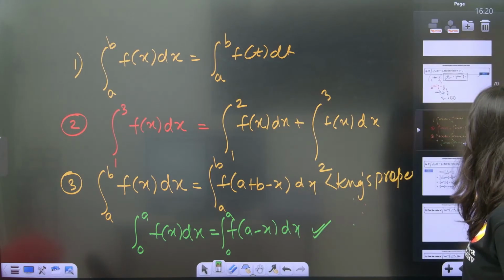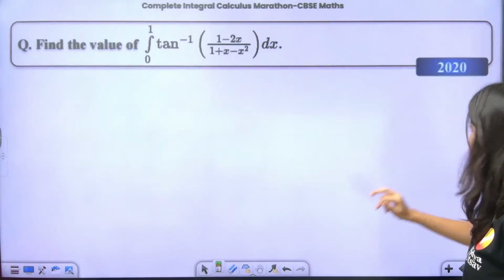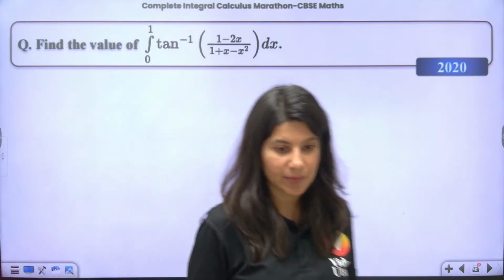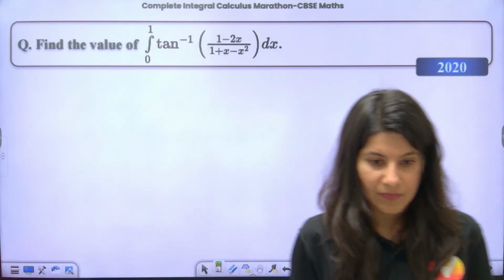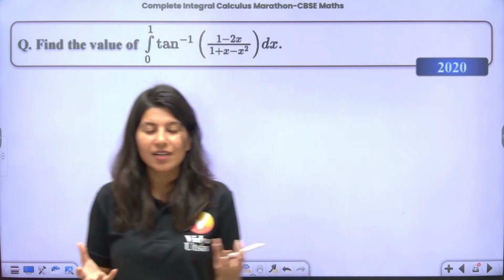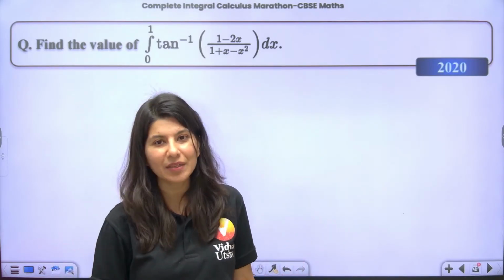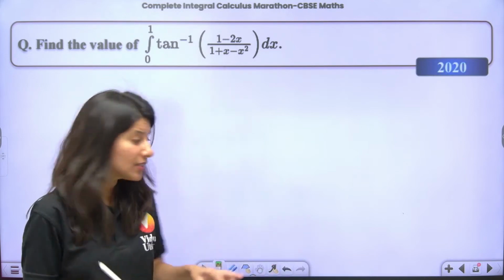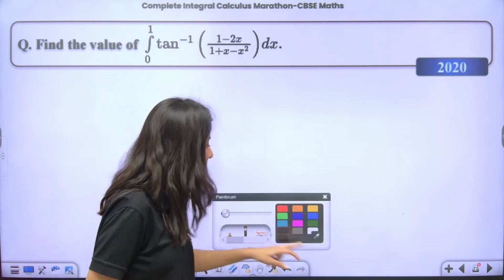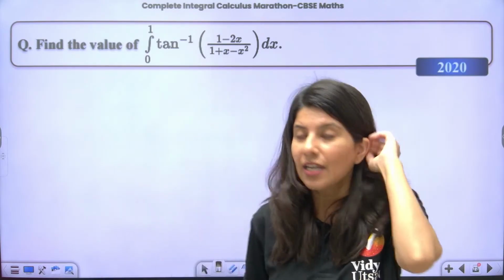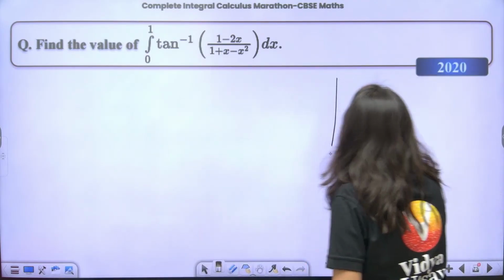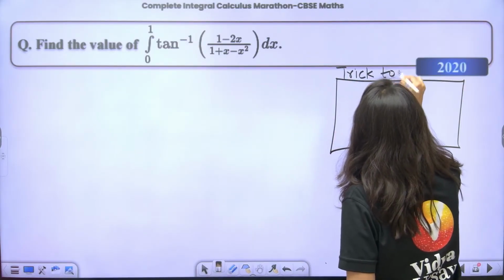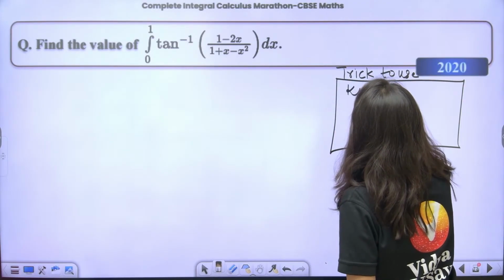Okay. Now, we are going to utilize this. This was a question asked in 2020 CBSE. Now, King's property, why is the name King's property? Can anybody tell? Because the majority of questions are all about King's property. And how to use King's property, that we are going to learn in this particular question. Okay, so always remember the trick to use King's property. What is that trick?